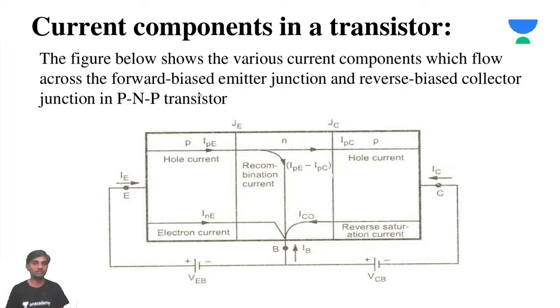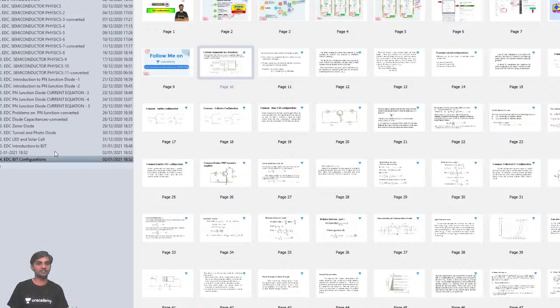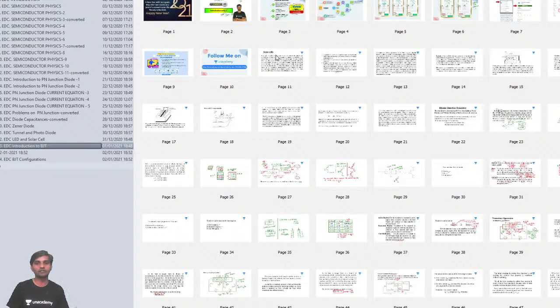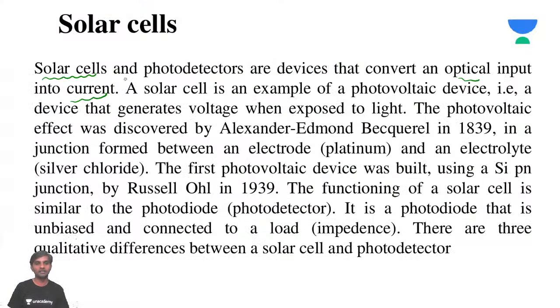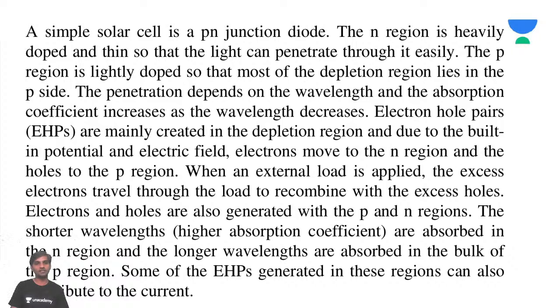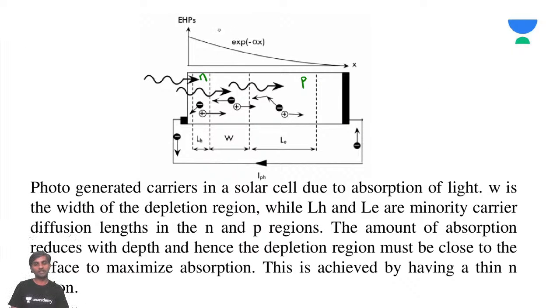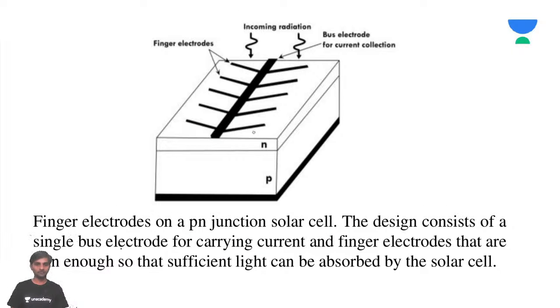Okay. So yesterday we were talking about the current components in transistor. Before that, we'll try to summarize what we discussed in the previous class. For a quick recap, we discussed the solar cell in detail. This is the diagram of a solar cell, where n is very small and p is very big when compared with the others. This is the finger electrode, where you'll have electrodes which will absorb the solar energy and try to generate the voltage.